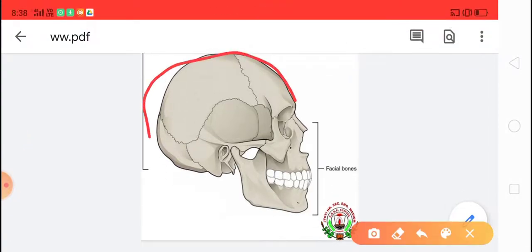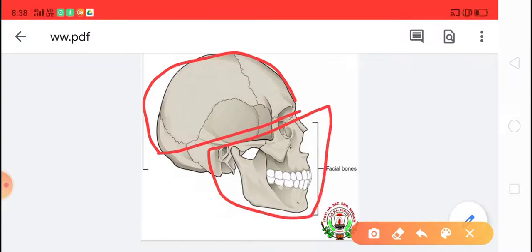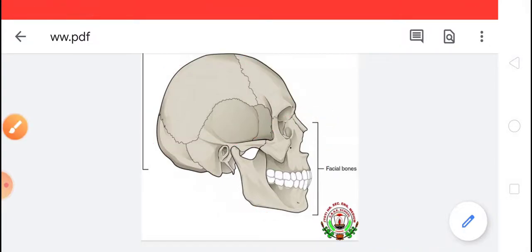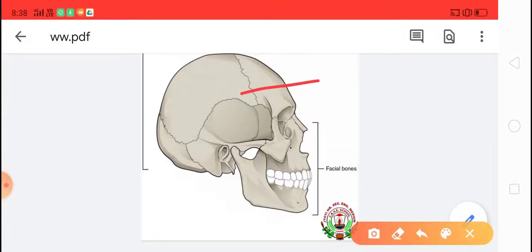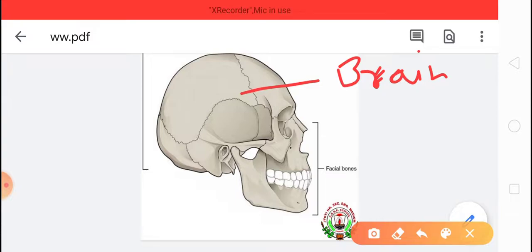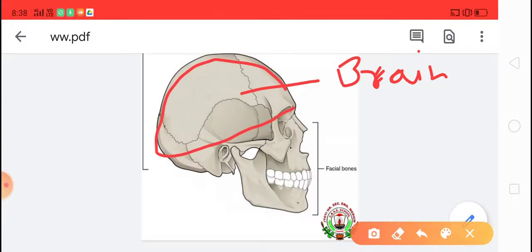The upper is the cranium, which forms the helmet-like structure, and the lower part is called the facial bones. Inside the cranium the brain is protected, and our cranium is made up of 8 flat bones.